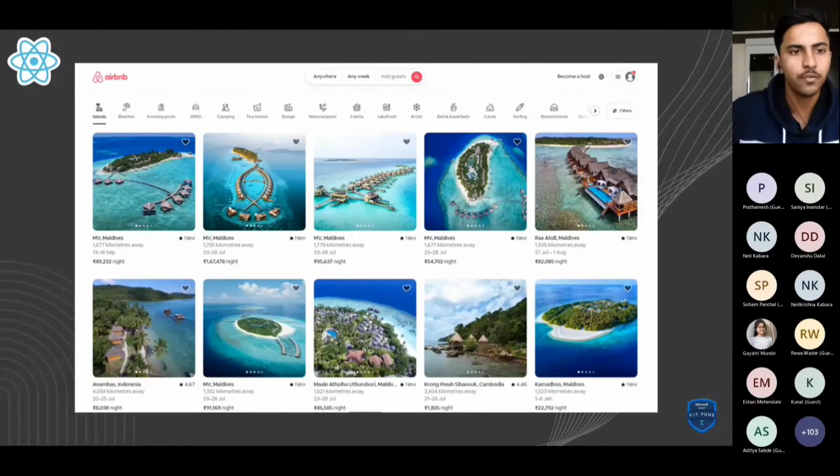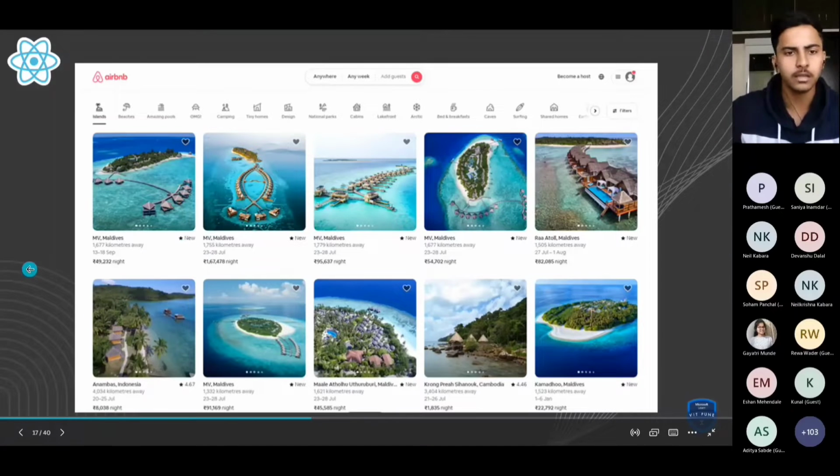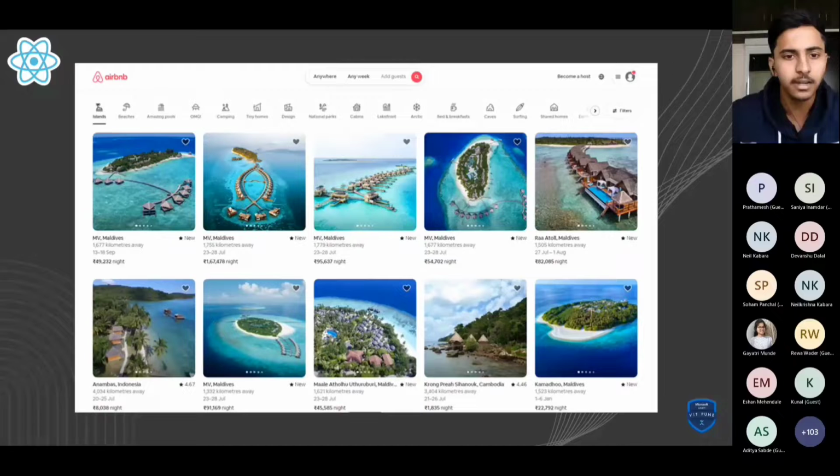This is a screenshot from the Airbnb website. As Soham told us, Airbnb is made with React. You can see there are different location cards. If there is a new location, it is not feasible for developers to write the code again and again. Instead, we can write the code for one card and use that card again and again.